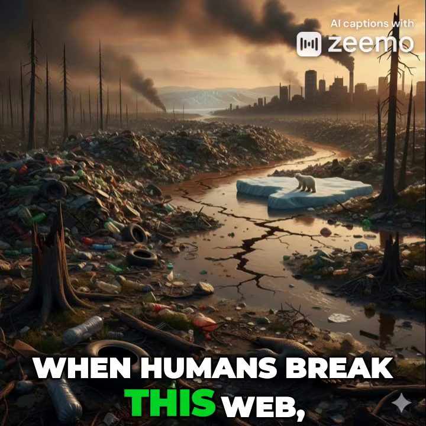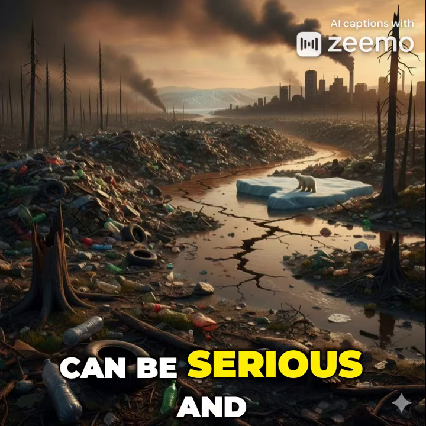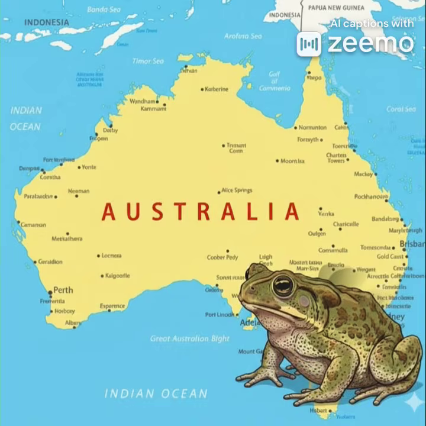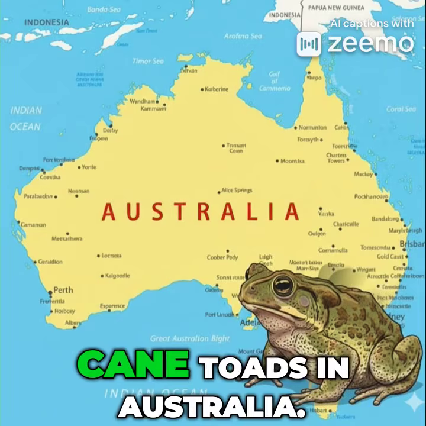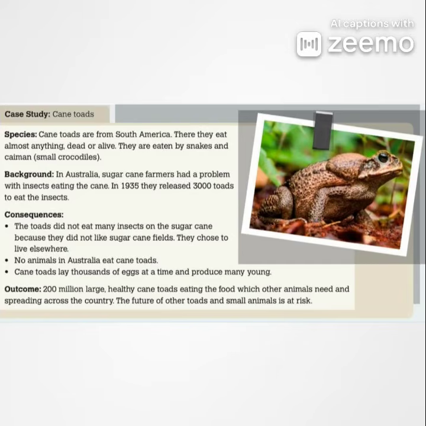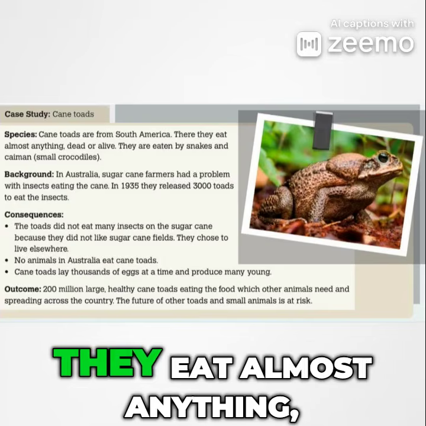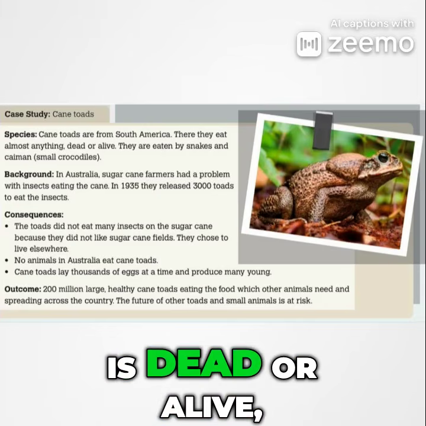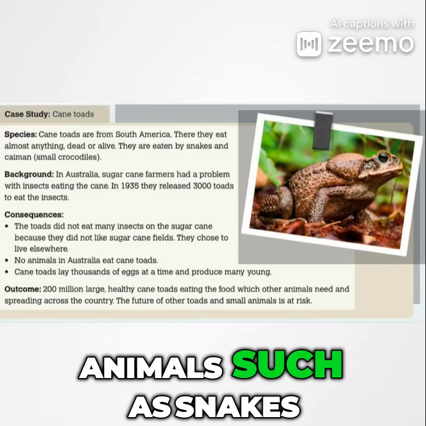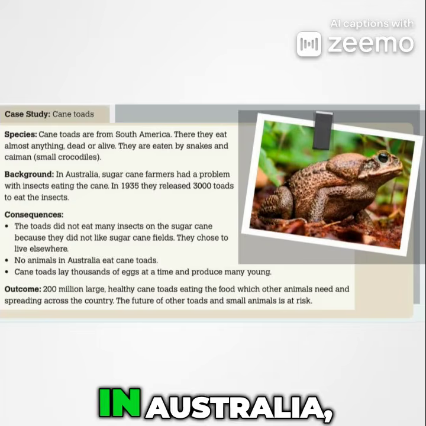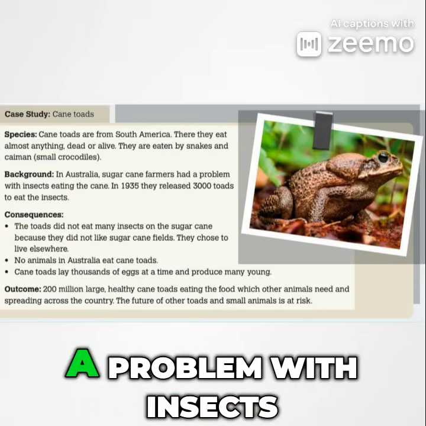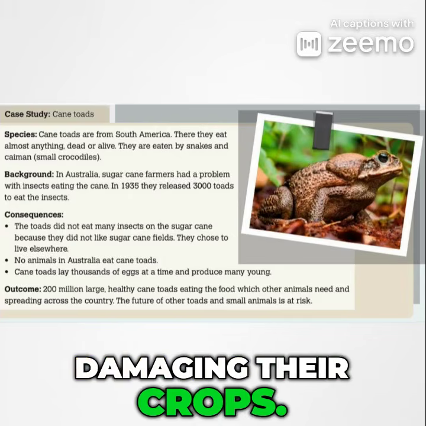When humans break this web, the consequences can be serious and difficult to predict. One example is the case of cane toads in Australia. Cane toads originally come from South America. There, they eat almost anything, whether it is dead or alive, and they are eaten by animals such as snakes and caiman. In Australia, sugar cane farmers had a problem with insects damaging their crops.